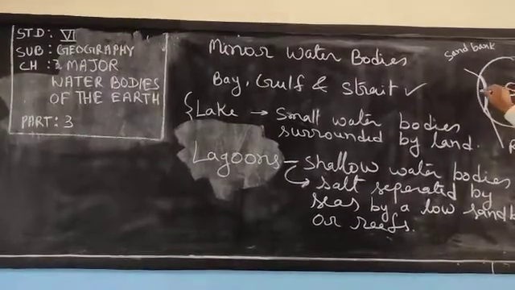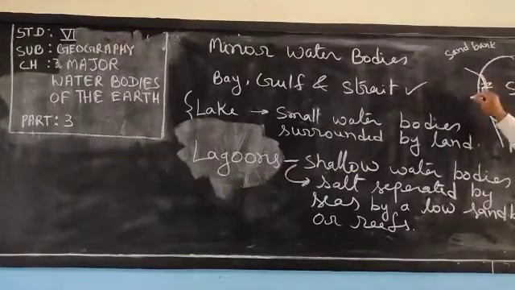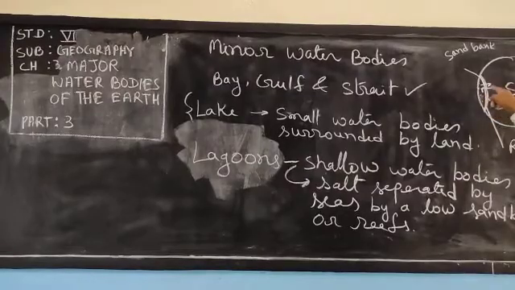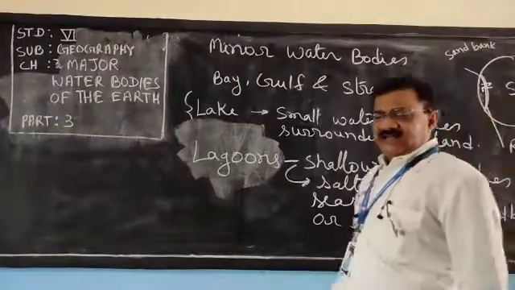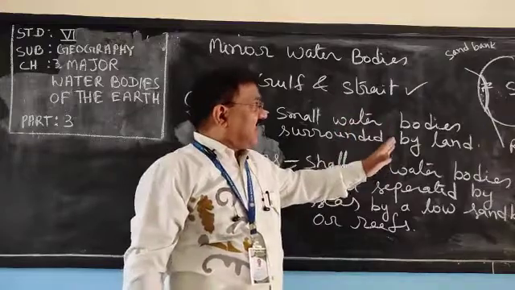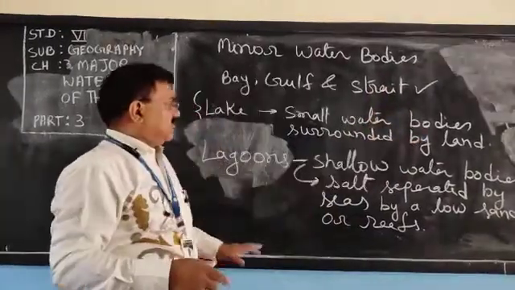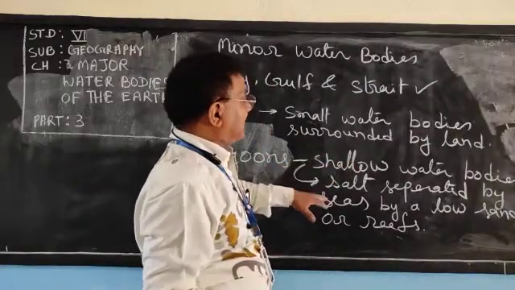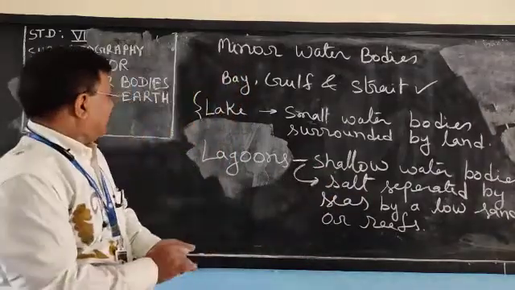What will happen? This water is separated and has no connection with the sea water. Since it was a part of the sea water, it is also salty. So, shallow water bodies of salt separated from the sea by a low sandbank or reef.